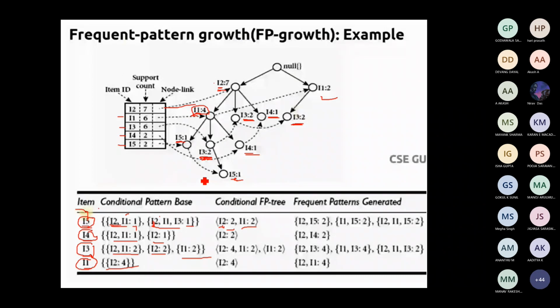In the same way, you just make it out for all the values. If you look over here, I2 is going to be 1 plus 1. It is going to be 2. For I1, it is only 1. It is not satisfying the minimum support, so we can ignore that. If you look over this example, see here, I2 value is 2 and I2 value is 2.